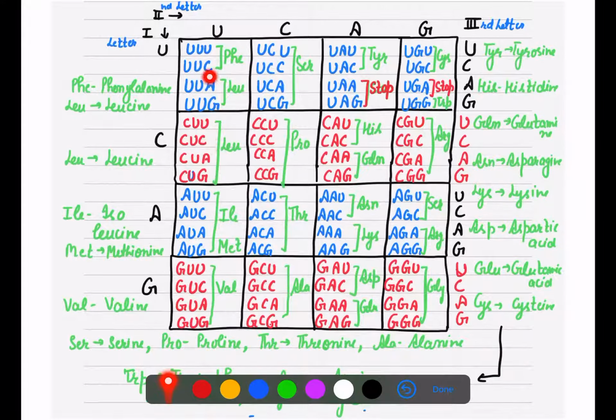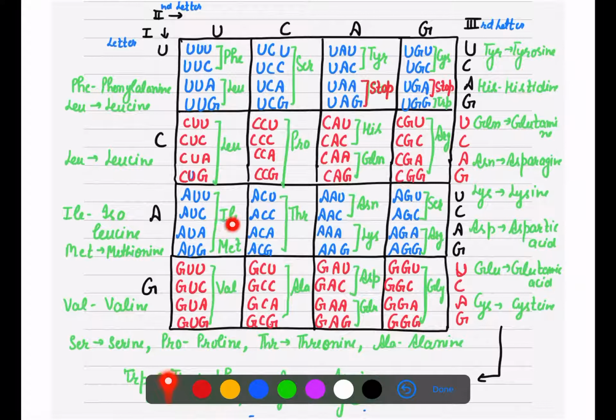So here you can see that more than one code can code for one amino acid. It means one amino acid can be coded by more than one triplet code, because here you can see CUG also codes for leucine, CUA also codes for leucine, CUC also codes for leucine, but ultimately the amino acid is leucine. So one amino acid can be coded by more than one code, right?